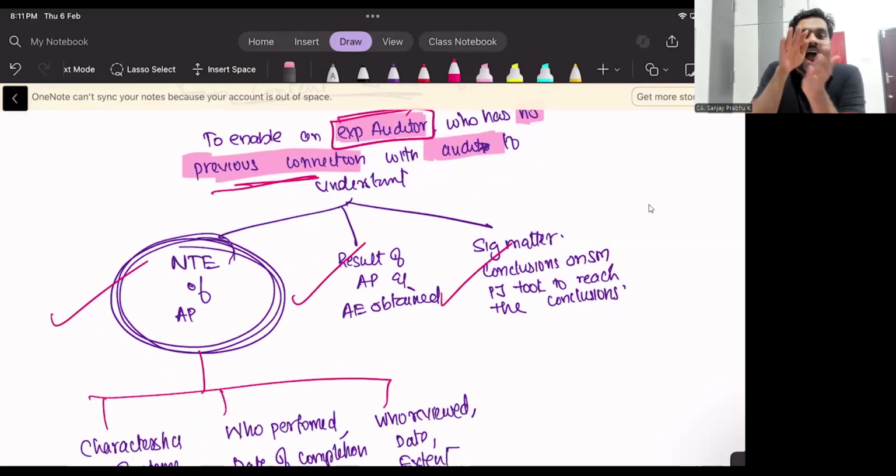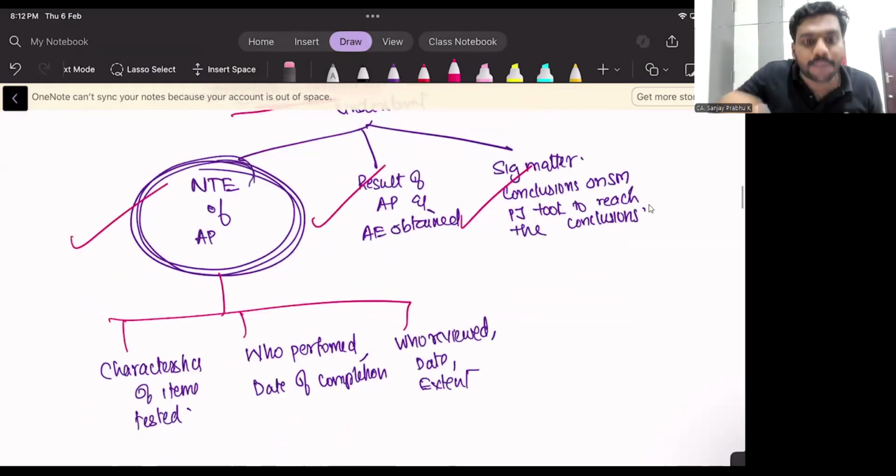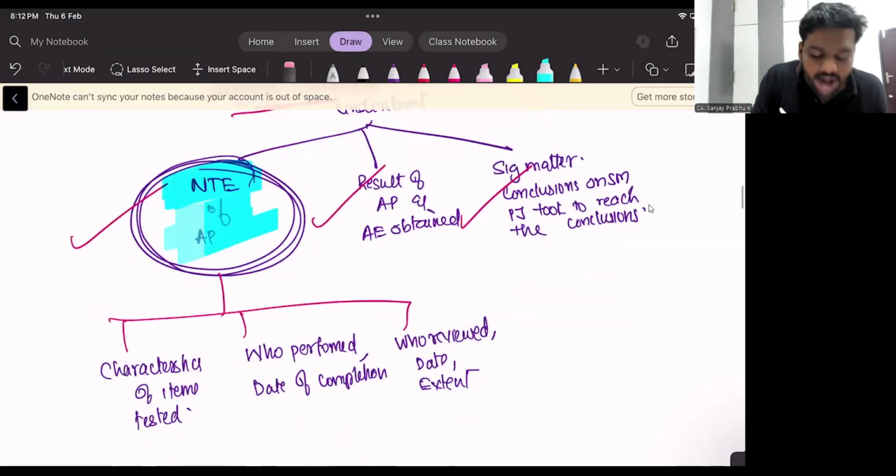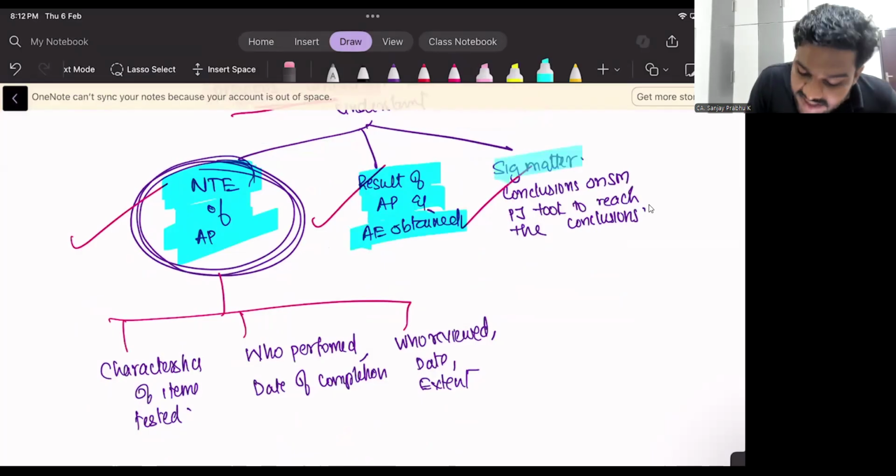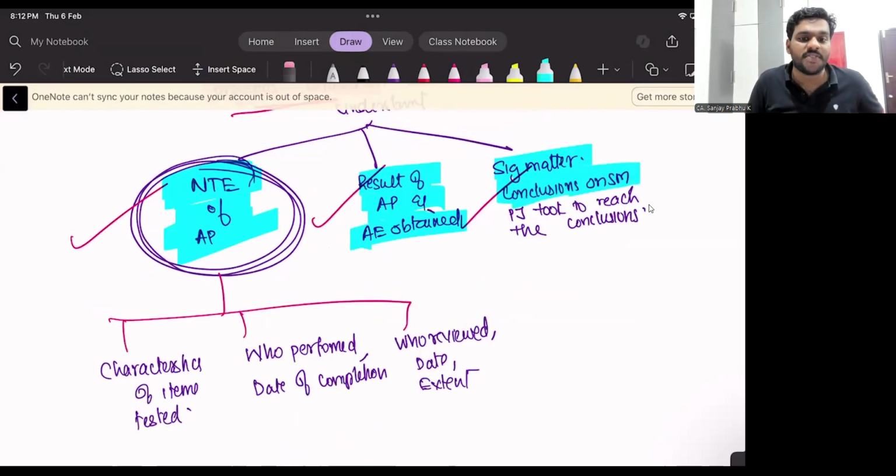You have to maintain that much documentation which will enable an experienced auditor who is having no previous connection with this audit to understand 3 points when he reads my documentation. First, the nature, timing and extent of audit procedures I have performed, the result of the audit procedures, and the evidence I have obtained. Second, the significant matters I have identified in this audit. And the conclusions I have drawn on these significant matters. Third, the professional judgment I took to reach this conclusion.